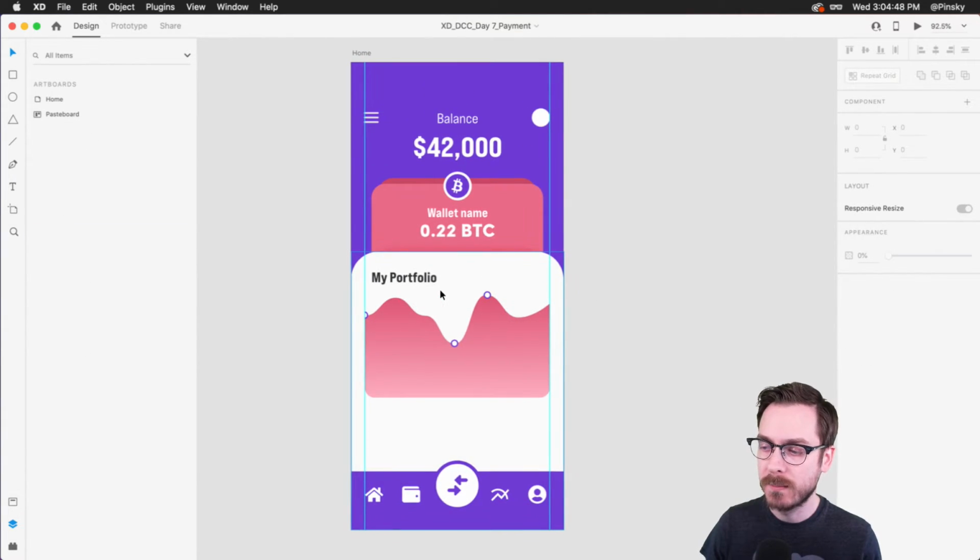All right, so today what we're going to be doing is tackling the payment experience of this particular application, and we're going to be using component states. This is going to be a lot of fun, and also Auto-Animate.